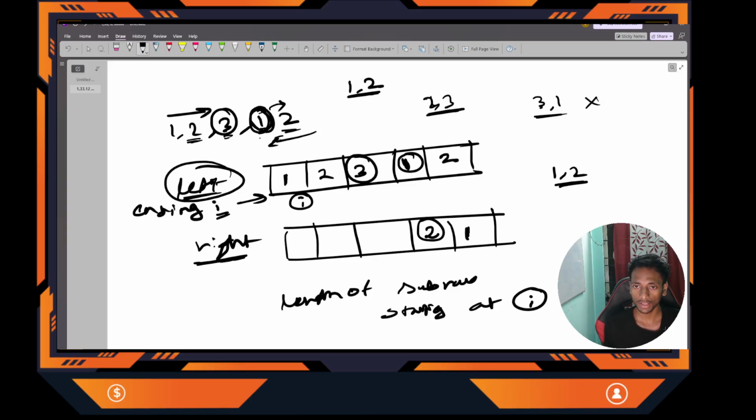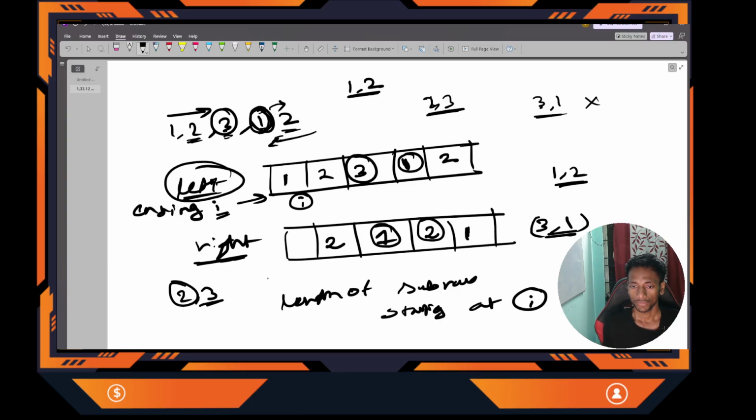Clear? Next is 3. Can I add this 3 to the 1? Not possible because this is going to decrease, so this will be a new subarray, and the length will be initialized with 1. Got it? Next is this 2. Can I add this 2 to the right element 3? Yes, because this is non-decreasing. The right subarray length is 1, and adding a new element, it will now be 2.